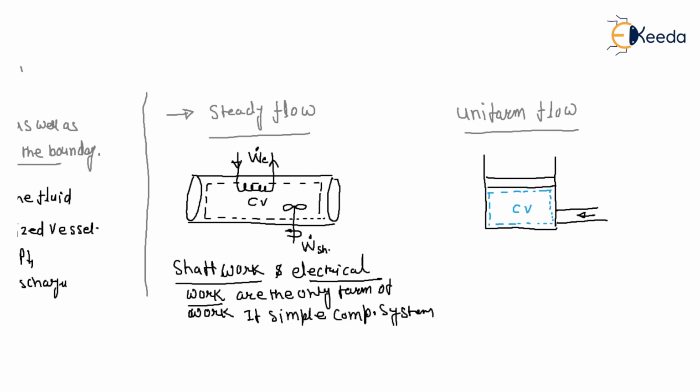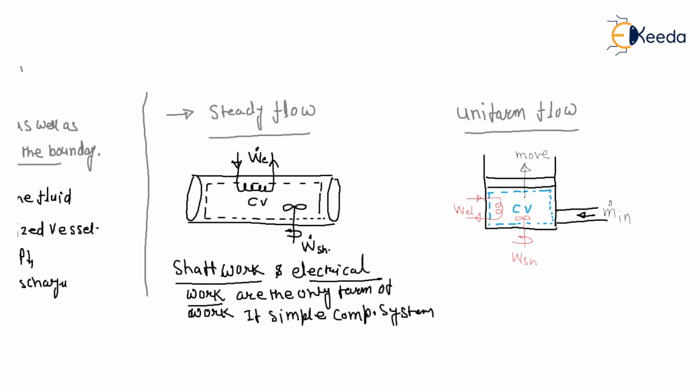If this is our electrical heater, that means W electrical, there is also churning here, so there is a shaft work here, and during the mass flow, that means m dot in, the system boundary may move.